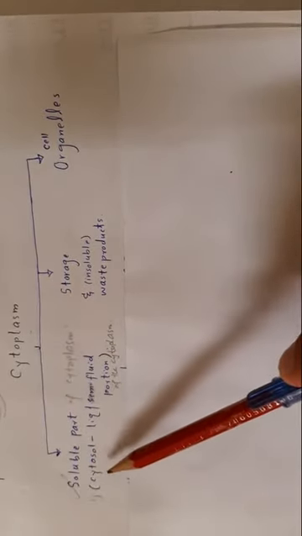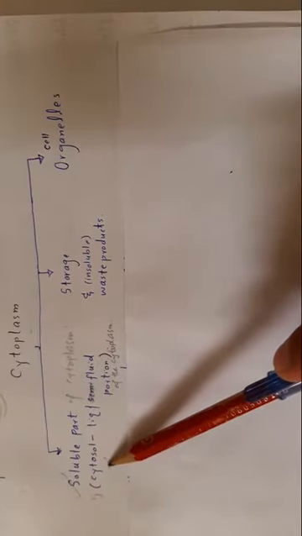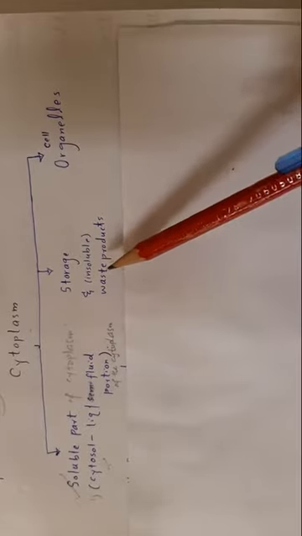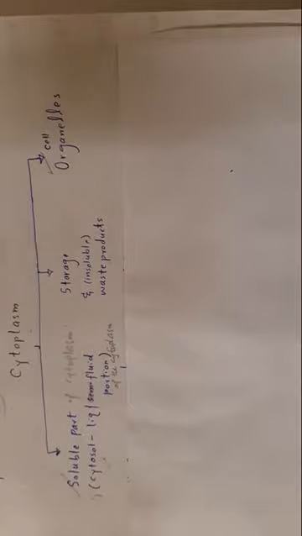Aqueous means water. The soluble part of cytoplasm is called cytosol. One is cytosol, the second is storage and insoluble waste products, and the third one is cell organelle.